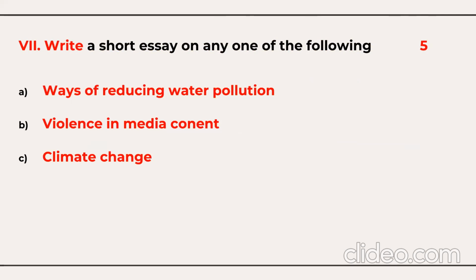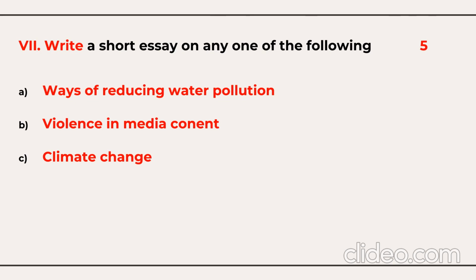Now, next question, write a short essay. That's for 5 marks. You select any one of the topics and write an essay. When you're writing an essay, you need to keep 3 important things in mind: the topic sentence, content, and conclusion. Now, what is a topic sentence? The first 2 sentences should reflect what you are talking about, that you are talking about so and so topic.